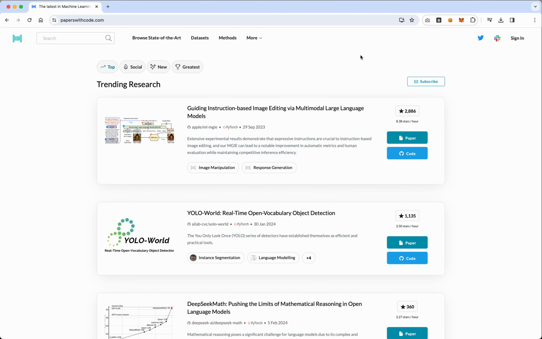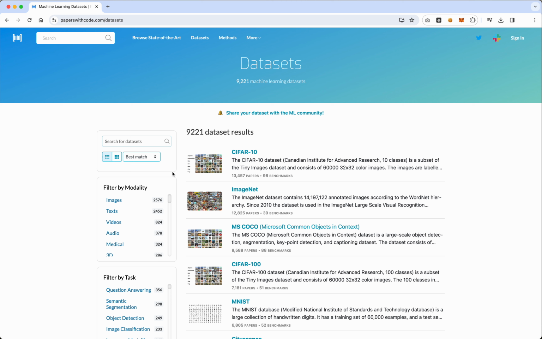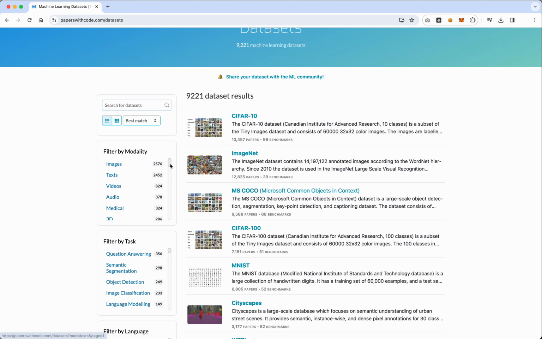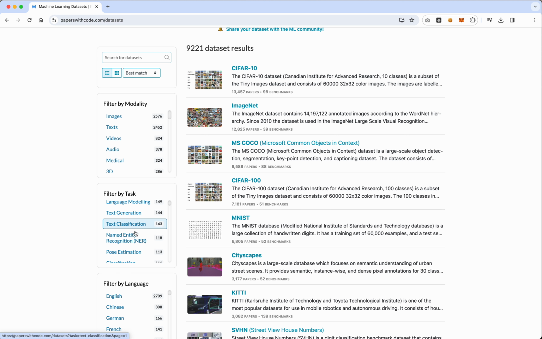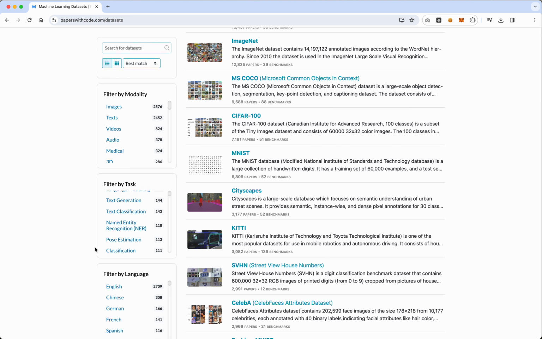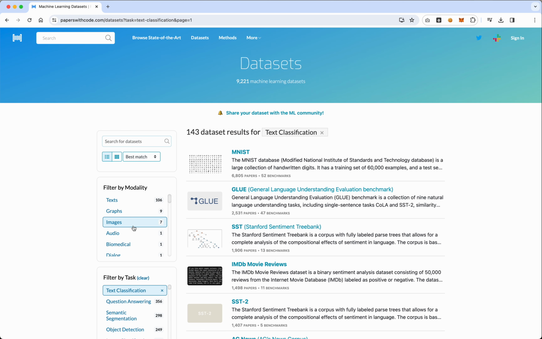All right, so we've previously looked at Papers with Code, to find the trending best model for whatever task we're looking for. But we can also look at this for datasets. So if we come over here and we click on datasets, you'll see there is a filter by modality, which is the type of data. There's filter by task, and then there's filter by language. So let's go ahead and do this again. Let's do text classification. And let's search for datasets. Let's look for poetry.